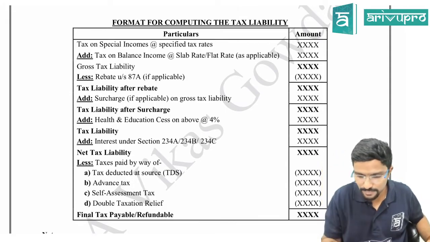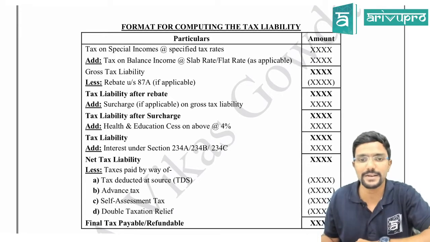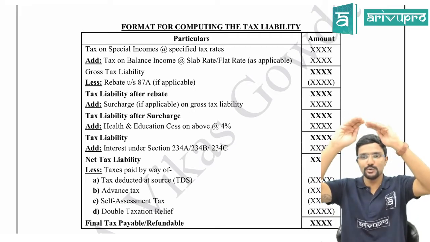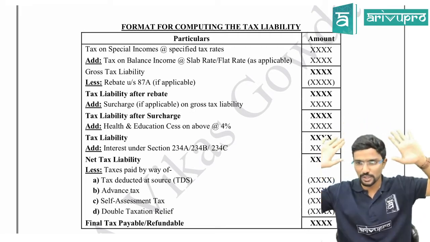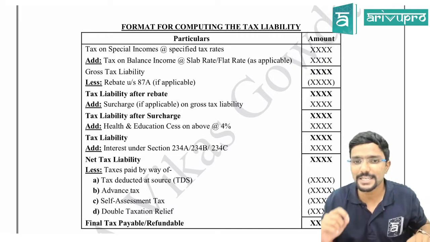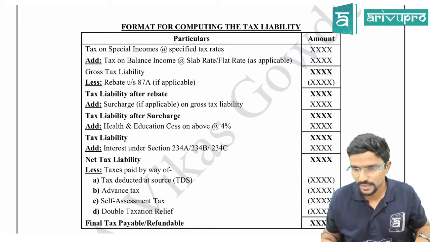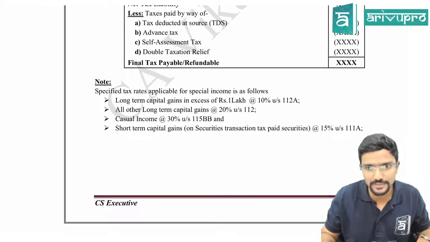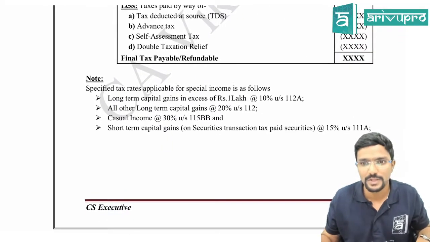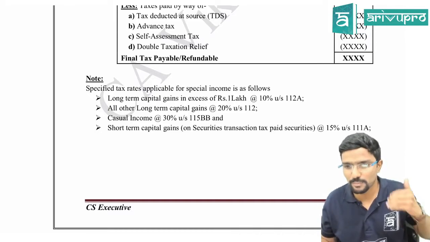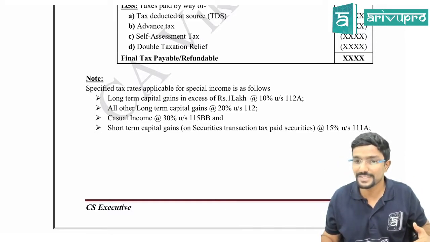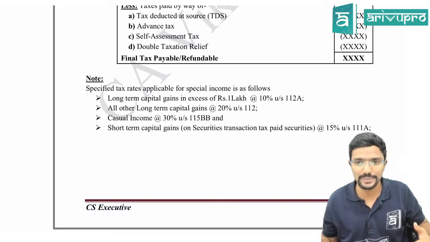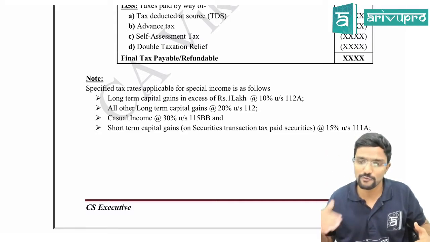Please be attentive. Please listen carefully. First, you will always calculate in total income how much is special income and how much is normal income. So tax on special income at special rates. What are those special rates? We have already seen; here also in the note I have given. Those are the 4 sections which we discussed in the morning. 112A, 10% in excess of 1 lakh. Then any other long term capital gain, 20% on the full amount.